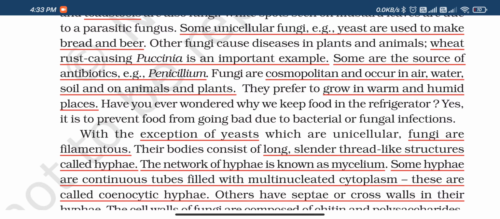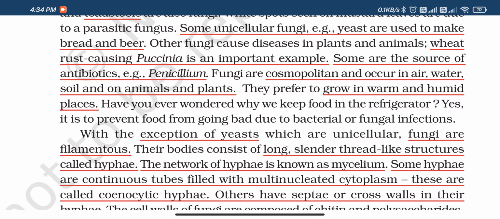Next, with the exception of yeast which is unicellular, mostly all the fungi are multicellular, but yeast is the only unicellular fungi. Fungi are filamentous. Their body consists of long slender thread-like structures called hyphae. Okay, first of all, the body of fungi is a long thread-like structure which is called hyphae. Then this network of hyphae is known as mycelium. Some hyphae are continuous tubes filled with multinucleated cytoplasm.